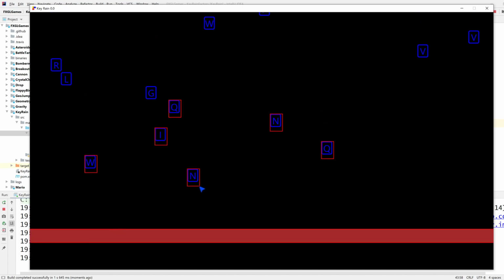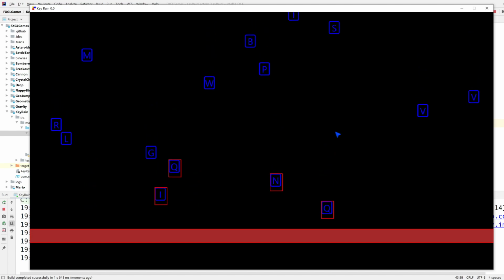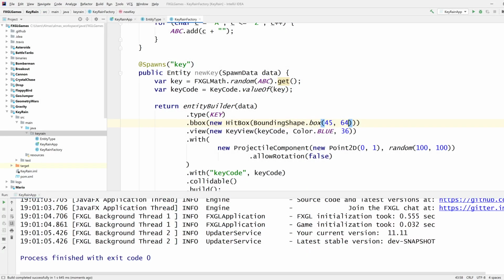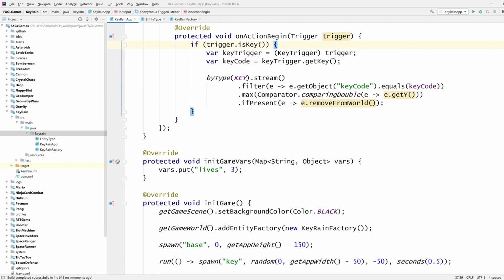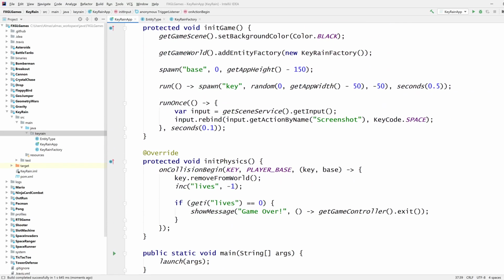It's bigger than what I intended, but it'll do. Maybe reduce it a little bit, 58 or something. Yeah, that's fine. So we don't need that anymore. So we fixed those things. The player can now lose.